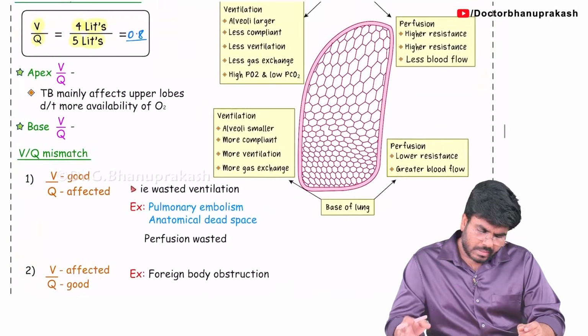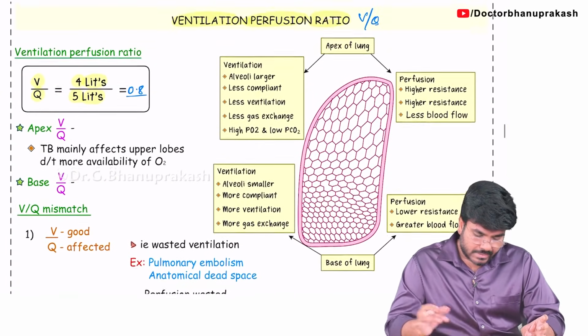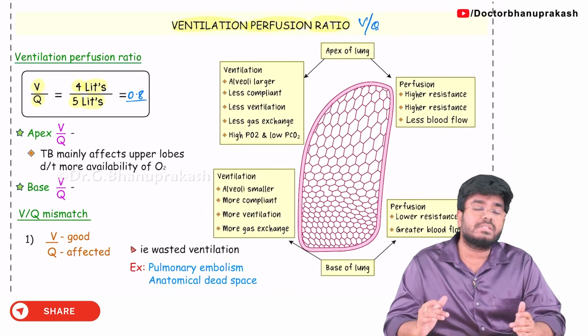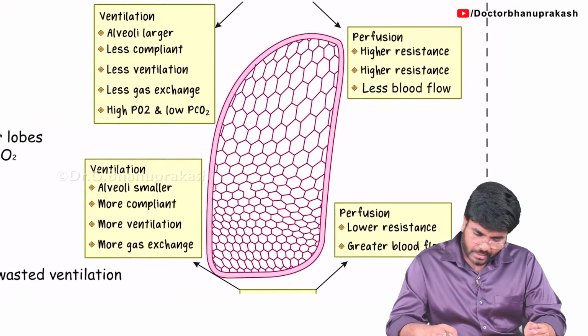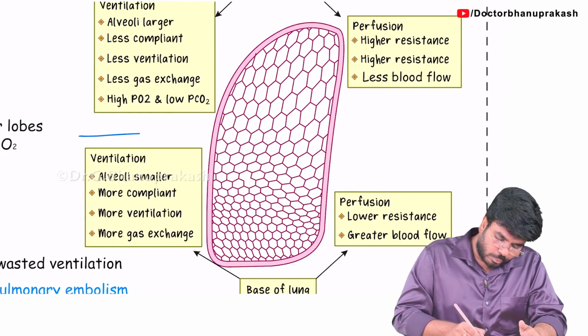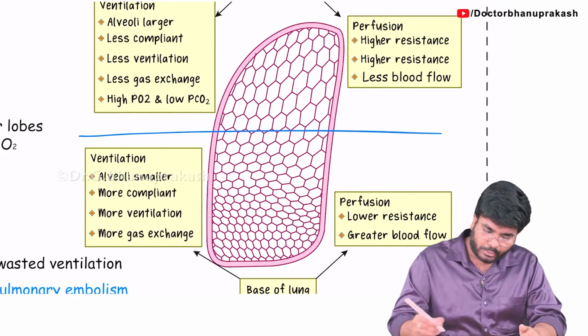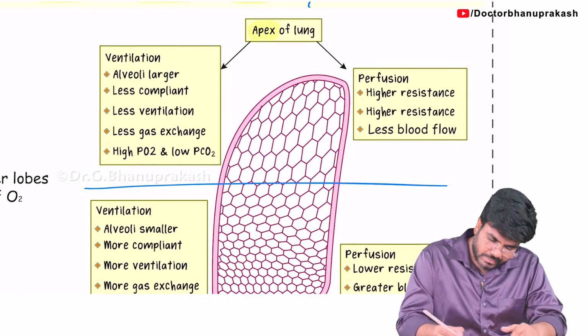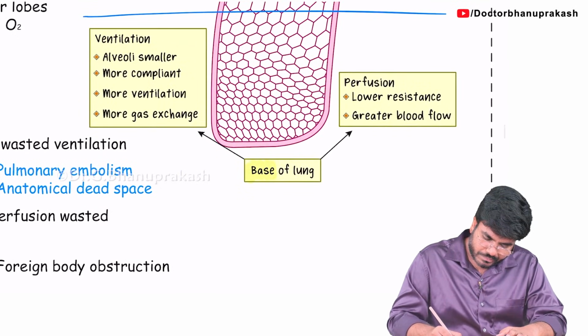Okay. Now let's discuss how ventilation and perfusion are different in the different regions of the lung. Guys, concentrate here on this lung. Let's divide the lung into two parts mainly: the apex of the lung and the base of the lung. Apical part of the lung and the base of the lung.